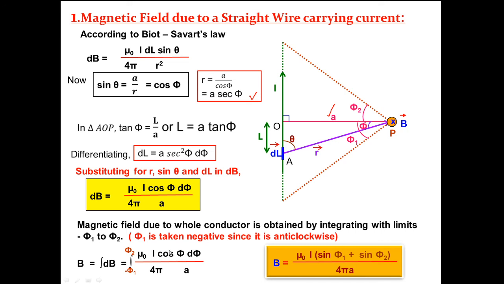Then integrating and substituting the limits, we will get B equals mu naught I, sine phi 1 plus sine phi 2, by 4 pi a. Now, here first we have taken the finite wire. If the wire is infinitely long, then this angle will go higher and higher, so its maximum value will be pi by 2, and phi 1 is also pi by 2.